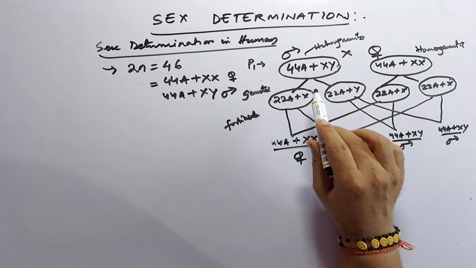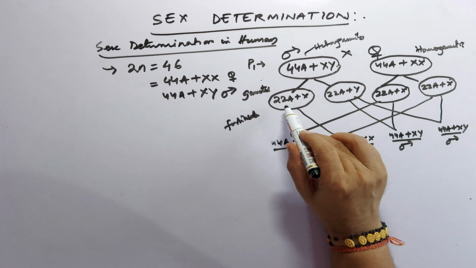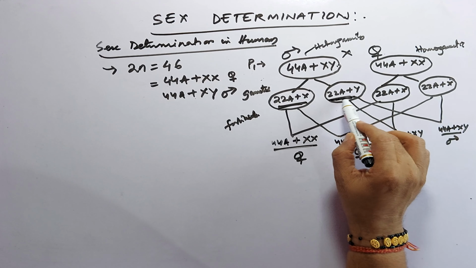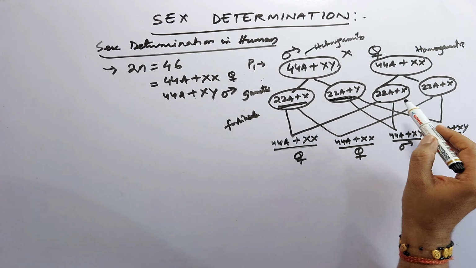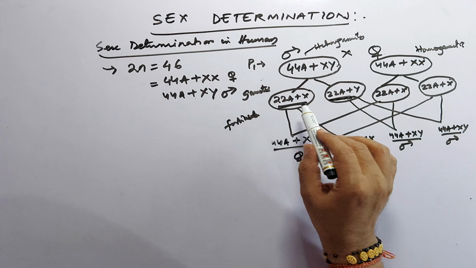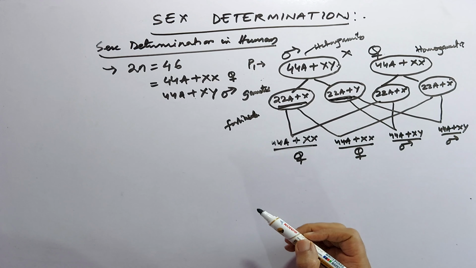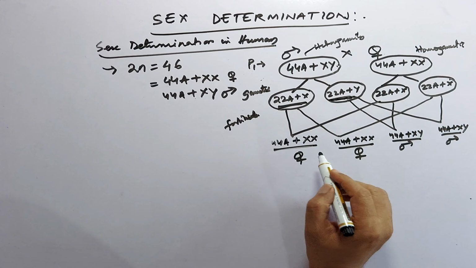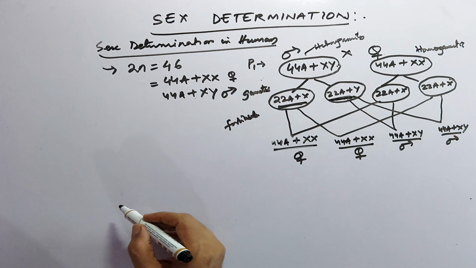The father produces two types of gametes, this is heterogamety, hetero means different, and the mother produces only one type of ovum. And here these are the sperms. So this is the sex determination in case of human being.